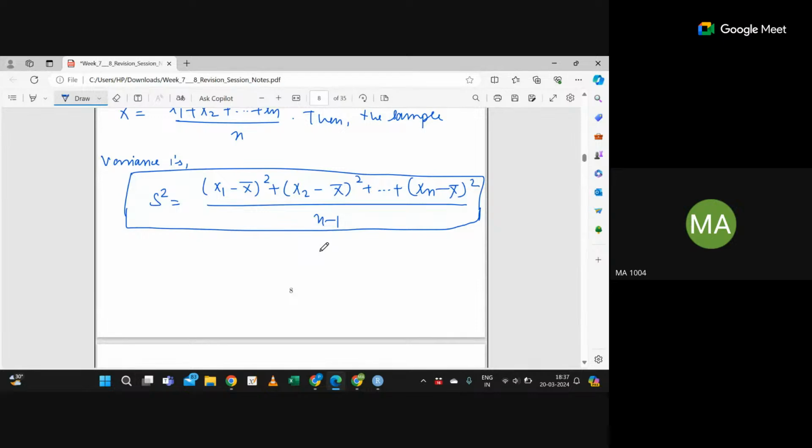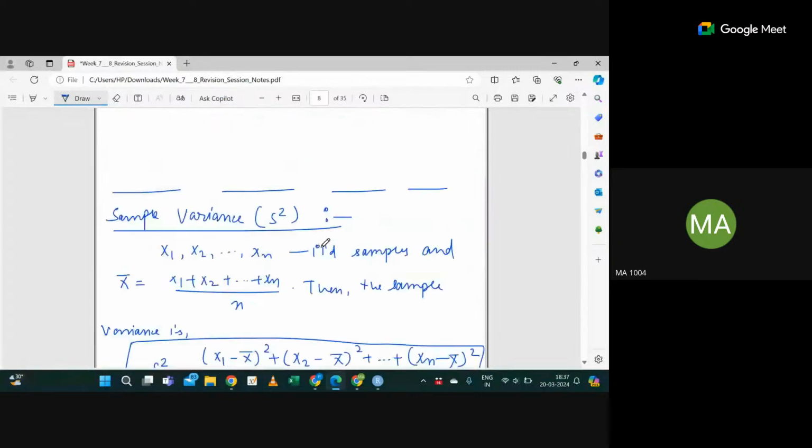So for different sampling instances, will I get different values of s square? Because each xi will take different values, correct? In a similar way, I will get different values of s square or not? It depends on how you are taking the samples. It can take different values, right?